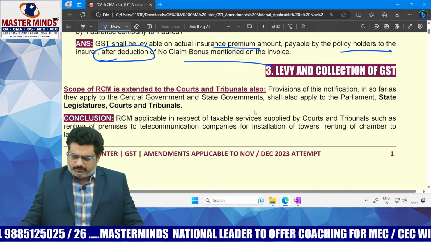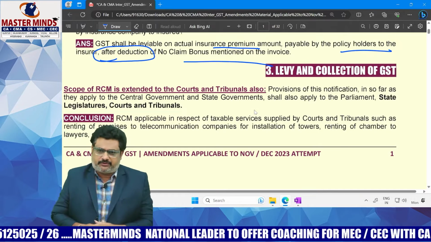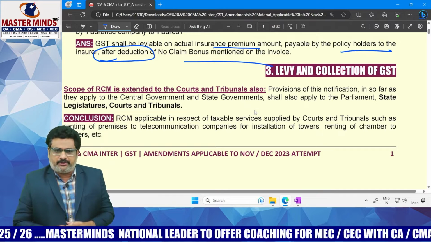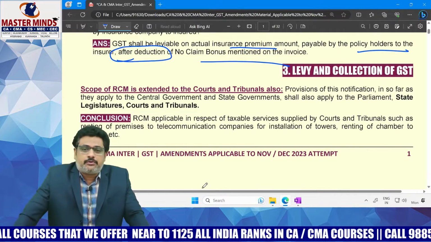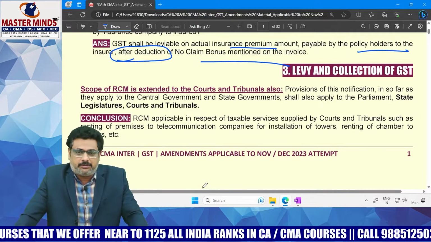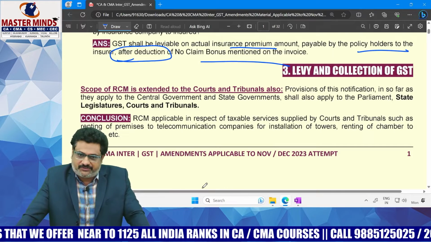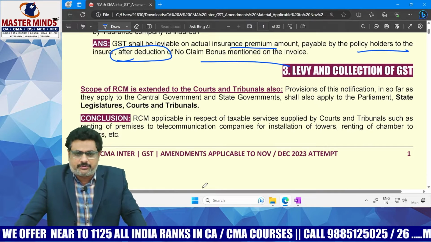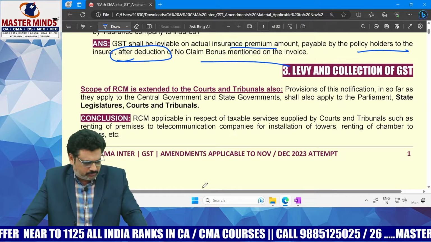The next point is levy and collection of GST. The scope of the RCM is extended to courts and tribunals also.